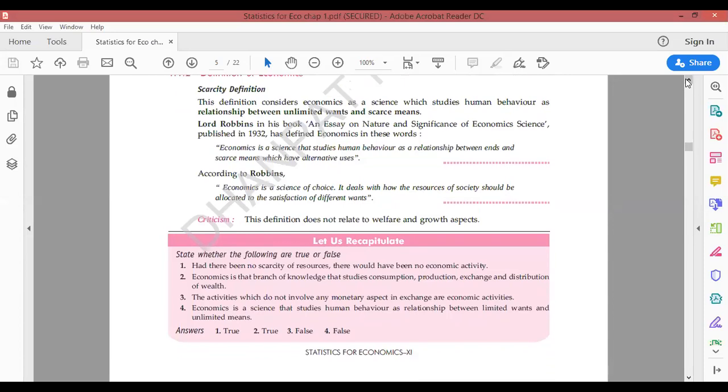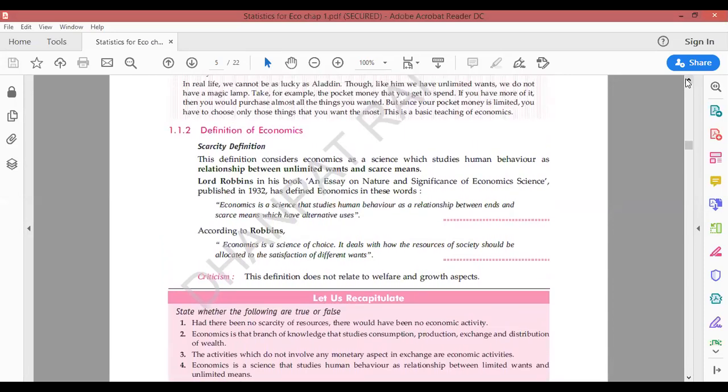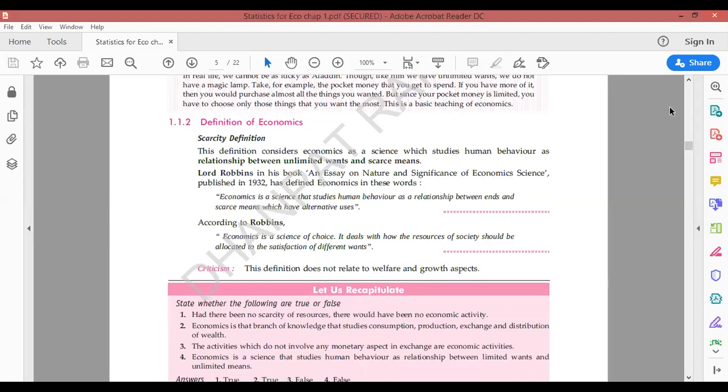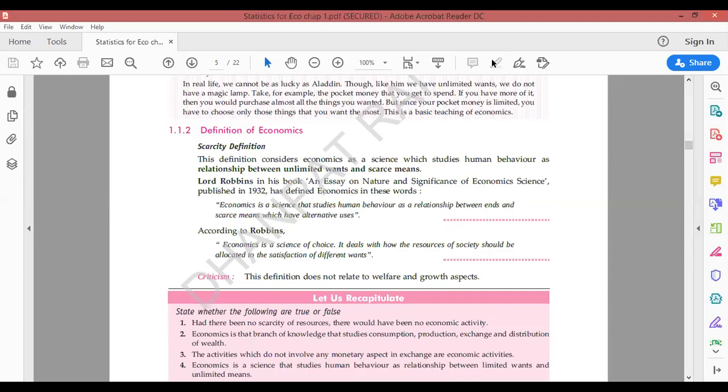So true false questions are there. Kindly just have a look at these true false statements. I'm just speaking out the statement. You have to tell me whether it is true or false. Had there been no scarcity of resources, there would have been no economic activity. True or false? Had there been no scarcity of resources, then there would have been no economic activity. अगर scarcity नहीं होता तो economic activity भी मुश्किल हो जाती. Yes or no? Tell me this, please.